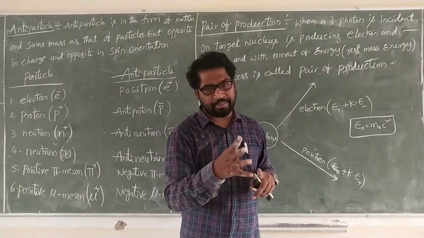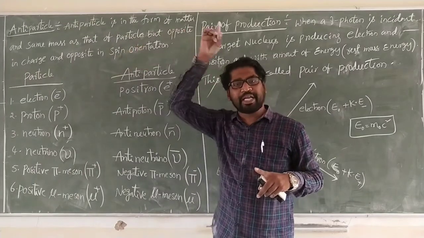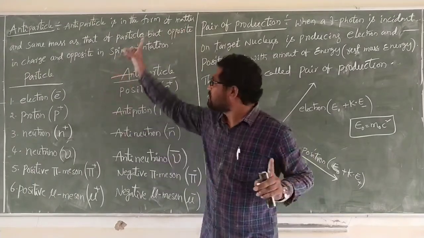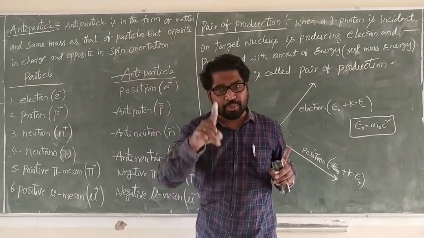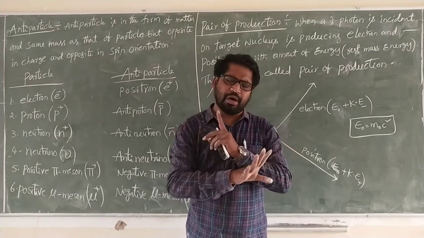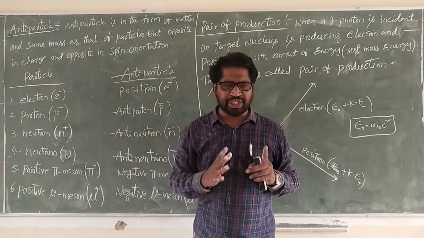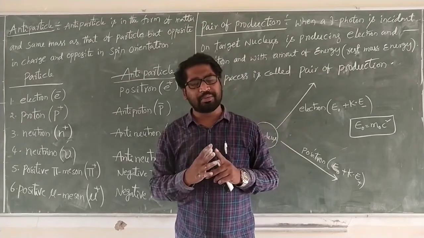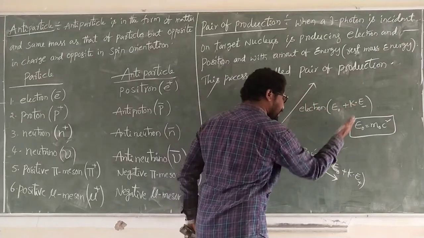Both are moving the same, I already told you. An antiparticle is matter of the same mass. Charge and orientation of spin and angular momentum only are opposite. Remaining all the same. Energy is the same, mass is the same, so kinetic energy is the same. Only charge is different.